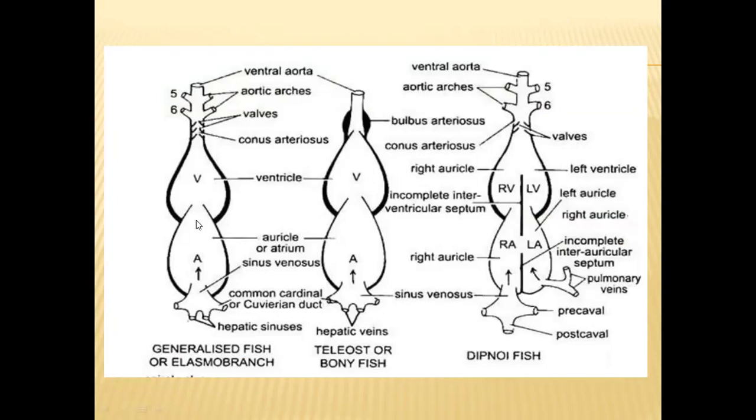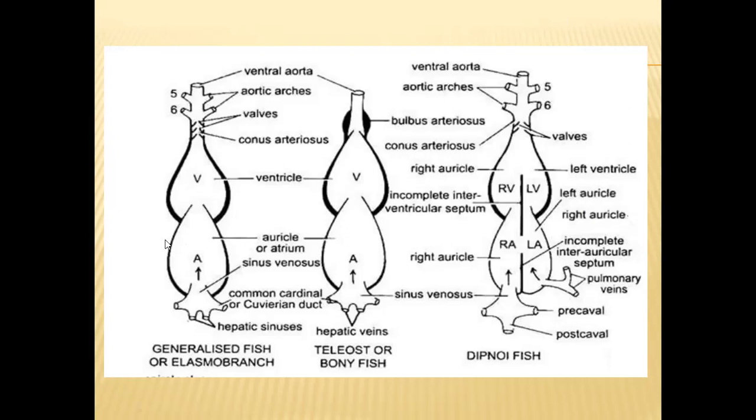Out of these four chambers, only the middle chambers, auricle and ventricle, are the real chambers of the heart. The remaining two, sinus venosus and conus arteriosus, are accessory chambers. They are not comparable to the chambers of the mammals or aves or reptiles. So these are only accessory chambers.